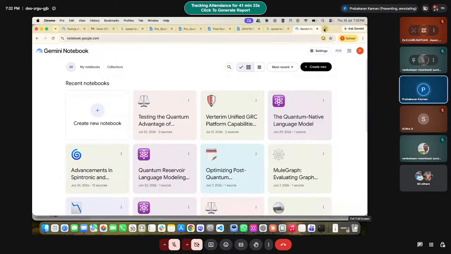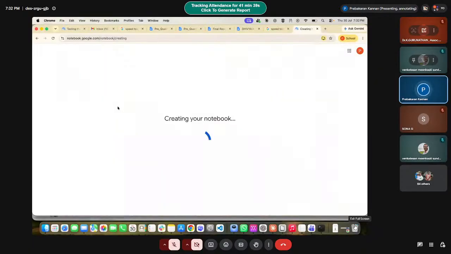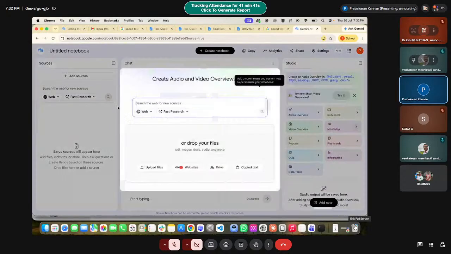For all these aspects, you can use NotebookLM.